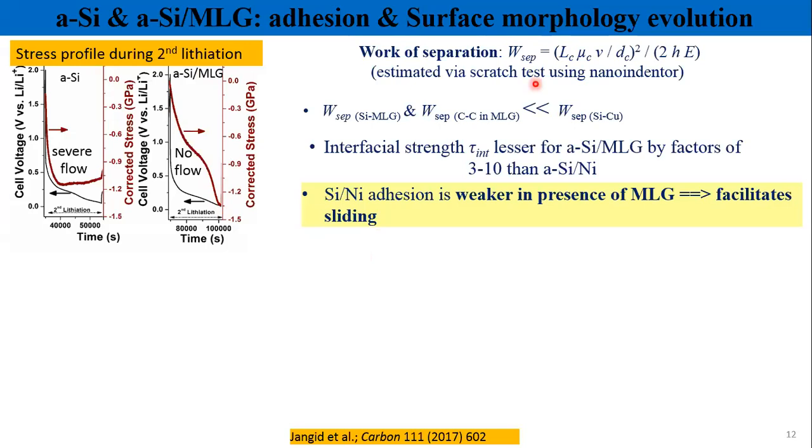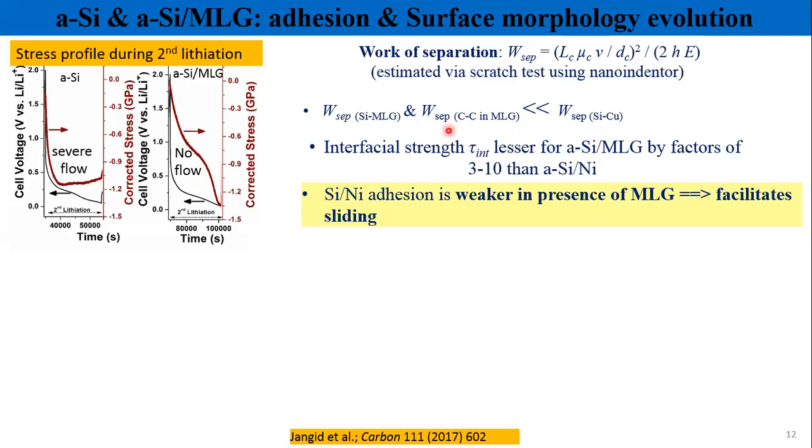Based on this, we performed nano indentation and scratch tests. At constant load, we did scratch and measured the scratch width to try to measure the interfacial adhesion. What we found is that the work of separation or adhesion for the silicon graphene interface and the carbon-carbon interface in graphene is much lesser than the work of separation for the silicon and copper interface, or silicon and nickel interface.